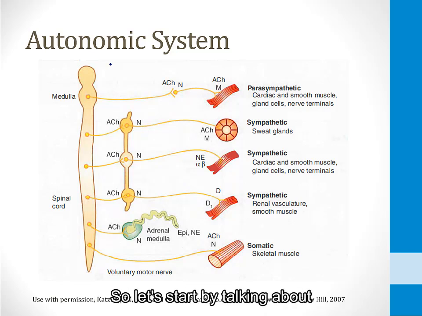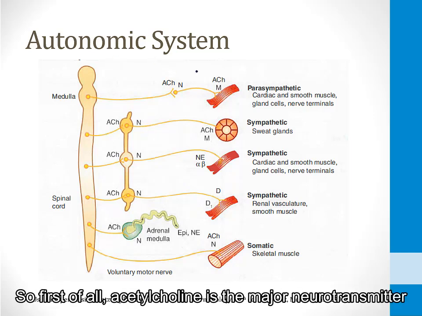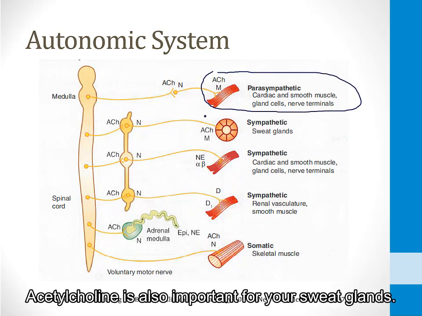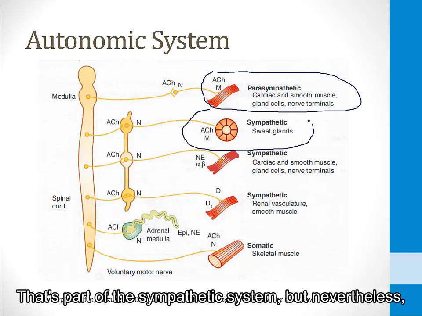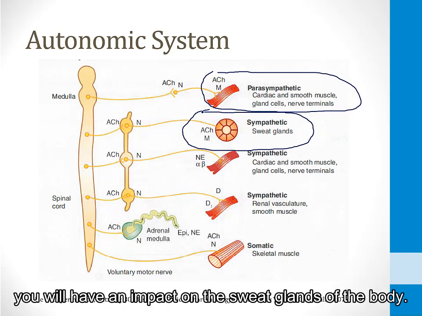So let's start by talking about the major roles that acetylcholine plays in the body. First of all, acetylcholine is the major neurotransmitter for the parasympathetic system. Acetylcholine is also important for your sweat glands. That's part of the sympathetic system, but nevertheless, when you activate or block acetylcholine receptors, you will have an impact on the sweat glands of the body.